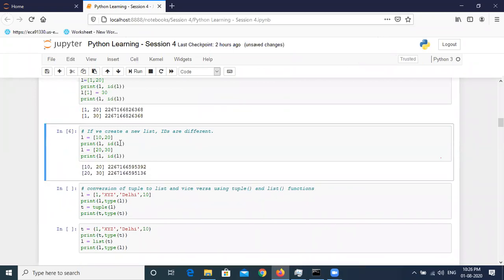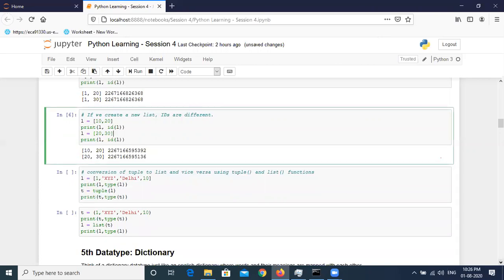That means the previous list was stored at this address in the memory, but once we have overwritten that variable, the variable went to this new memory address. So this is the difference between alteration and overwriting specific variables in Python. Every time you overwrite a variable, sorry, was there any question?